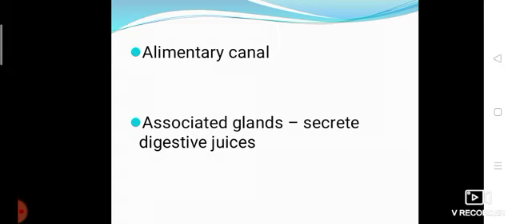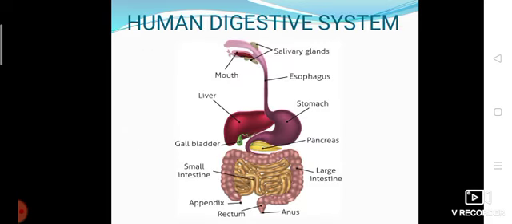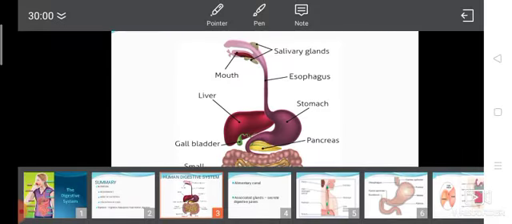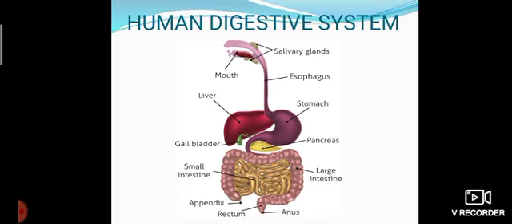The alimentary canal denotes the organs mouth, esophagus, stomach, small intestine, large intestine, rectum and anus. I repeat, the alimentary canal starts from mouth, continues with esophagus, stomach, small intestine, large intestine, rectum and anus.